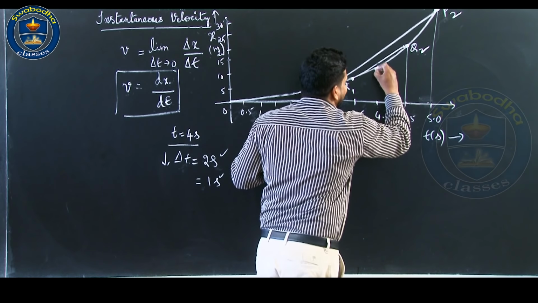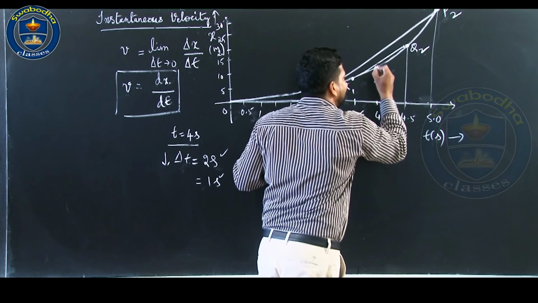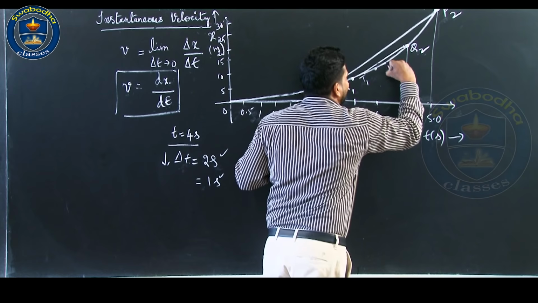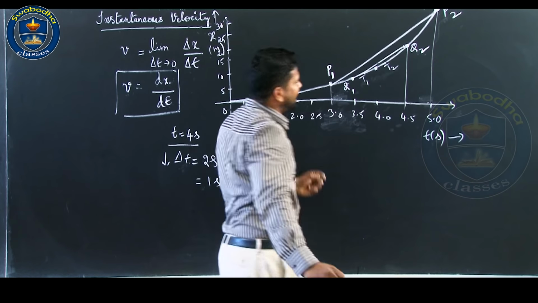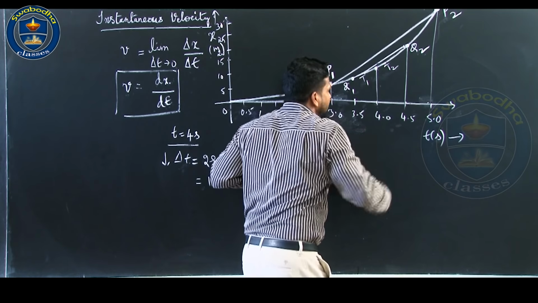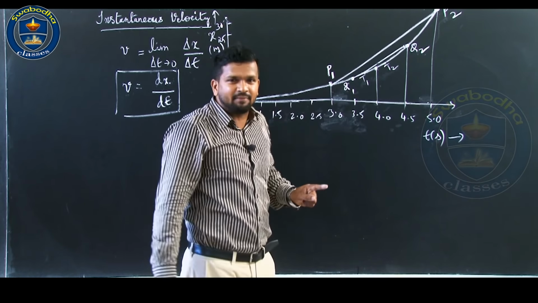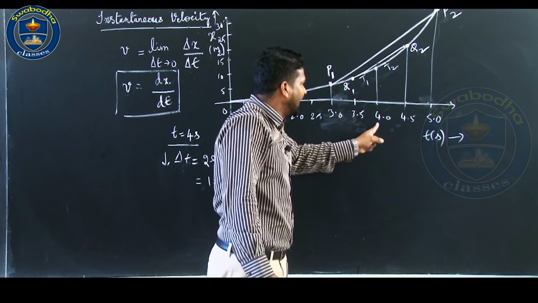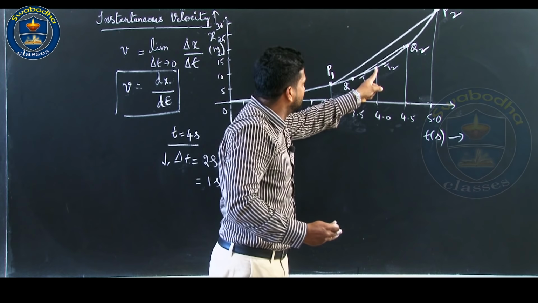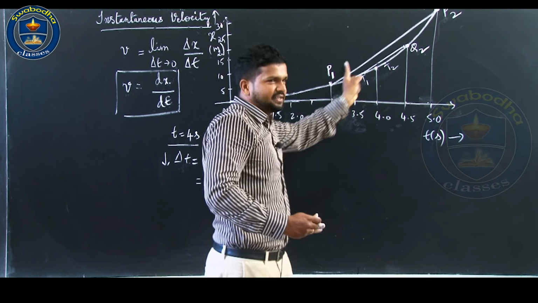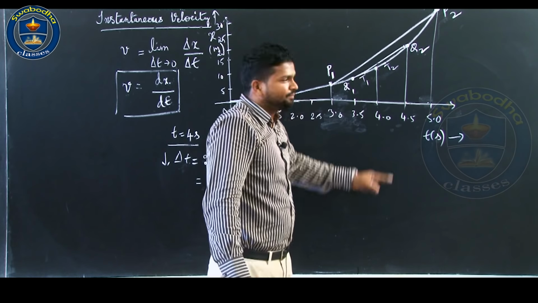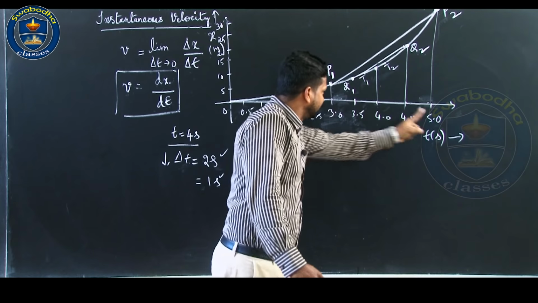You will arrive at a point where the time interval is very small, and the line becomes T1T2. This T1T2 is nothing but the tangent drawn to the position time curve at t equal to 4 seconds. This is all about the idea. Joining the initial and final positions you get a straight line, which is the average velocity over this interval.